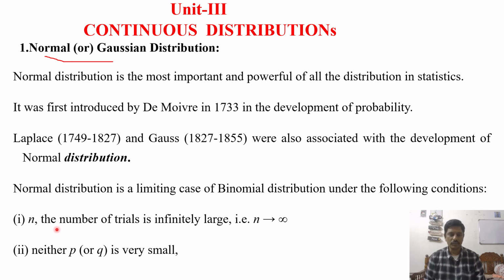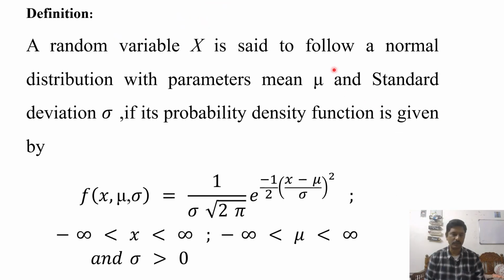In the binomial distribution, the n value is finite. But in the normal distribution, the number of trials is infinitely large, n tends to infinity, and neither p nor q is very small. So both p and q are not very small, that means they should be finite values. In this case, we apply the normal distribution.